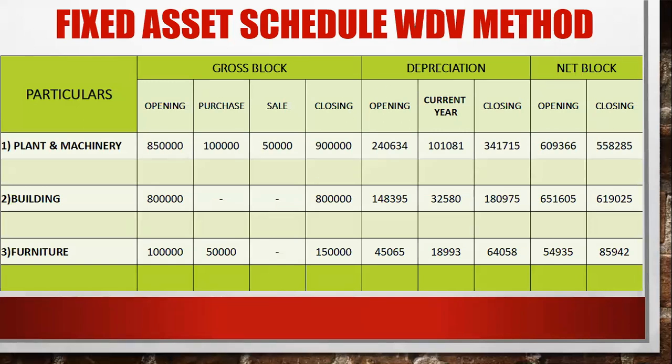See, for the current year of your depreciation, you have to do 9 lakh, that is the plant and machinery closing balance. 9 lakh minus 2,40,634. Okay, so you will get your amount, 9 lakh minus 2,40,634. You will get 6,59,366.